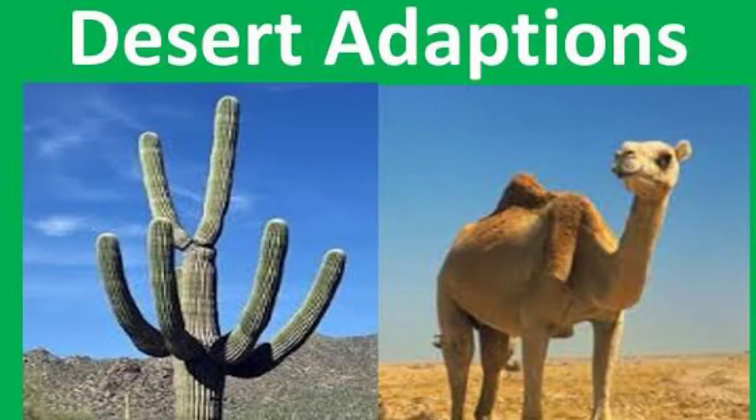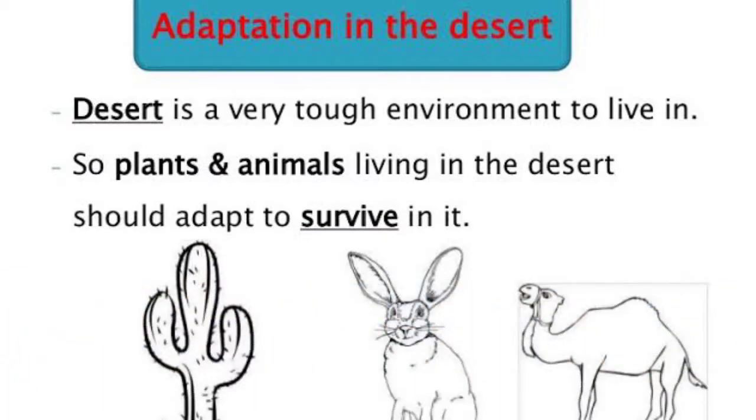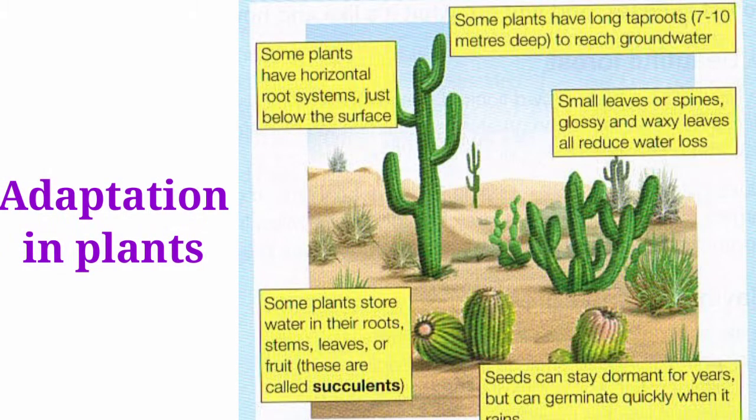Now understand about the desert. Deserts are hot and dry habitats. The plants and animals of desert habitats have some special features to adapt to this habitat. Let's discuss that. Adaptation in plants. In order to cope with the lack of water, plants show many adaptive features. Desert plants store water in their stem. As maximum loss of water takes place through the leaves, they are reduced to spines in some plants.